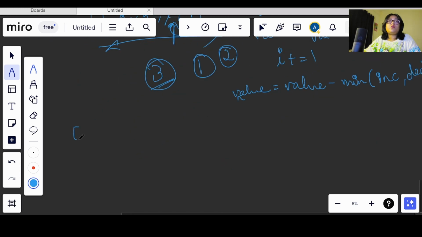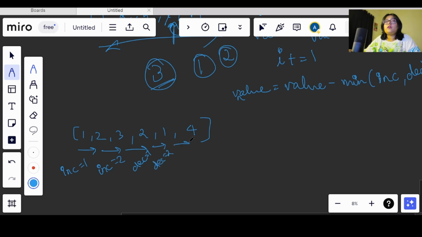So let's take one more example. 1 2 3 2 1 and 4. So we are going from 1 to 2. We will increment, the increment value will become 1. Then here increase will be 2. Here we will get decrement, right? So decrease will become 1. Here decrease will become 2. And here what will happen? Again we are incrementing, so increase will become 1.